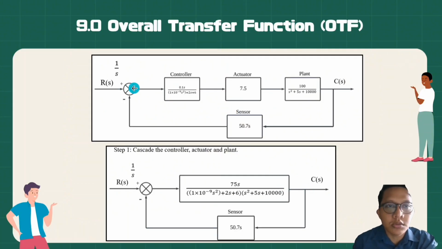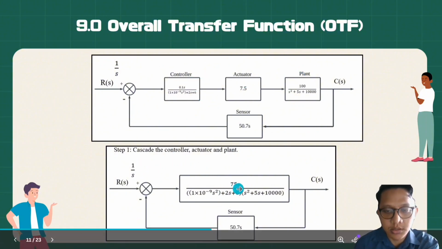For the overall transfer function in the report, as I mentioned, there was a technical issue. So this is the truth of the OTF. This is the closed loop, and we perform the cascade for the controller, actuator, and plant.